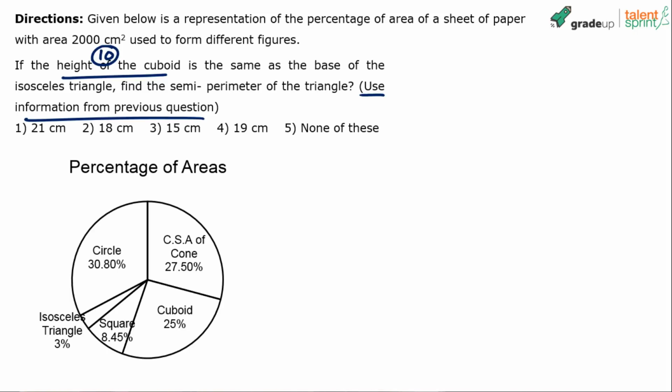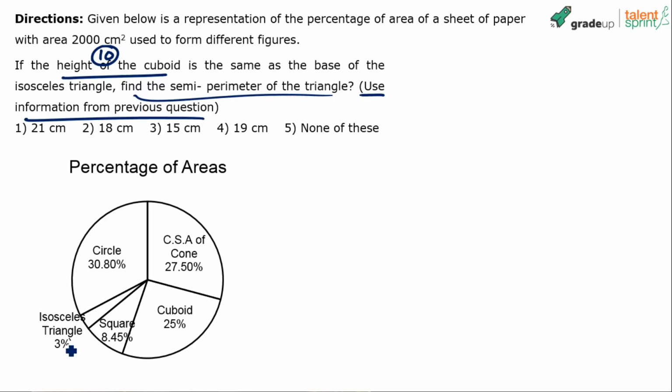Chalo, let's take it up, right? Let's solve this now. So the question, like you all know, says that the height of the cuboid is same as the base of the isosceles triangle. We have got the height of the cuboid from the previous question. He has asked us to use the information of the previous question. So basically, height of the cuboid is same as the base of the isosceles triangle. Find the semi-perimeter of the triangle, right?